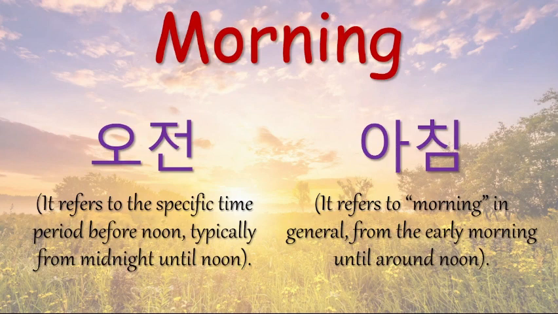So sometimes you'll see that ojeon can represent morning in Korean language. Okay, and the other word is achim. It refers to morning in general, from the early morning until around noon. Okay, so achim is used to denote the time from sunrise to noon. Alright, so morning is either ojeon or achim.